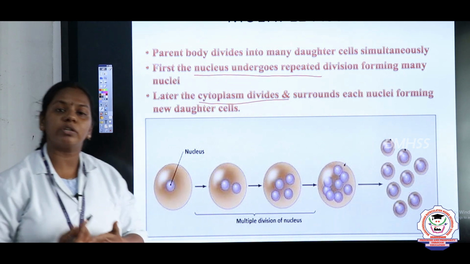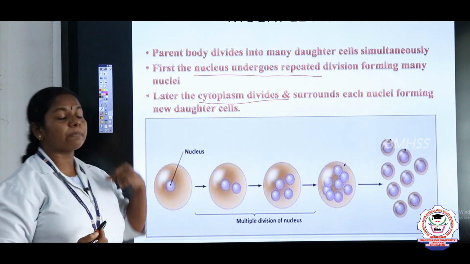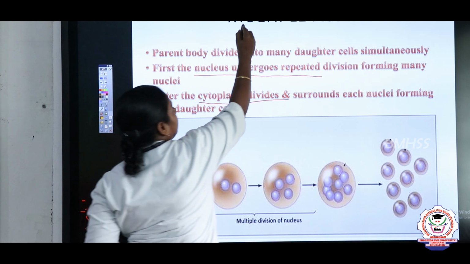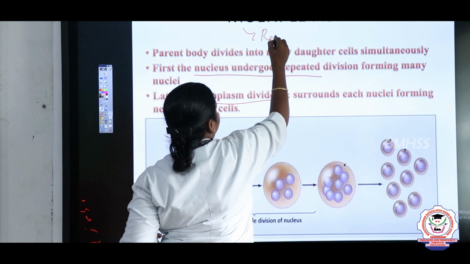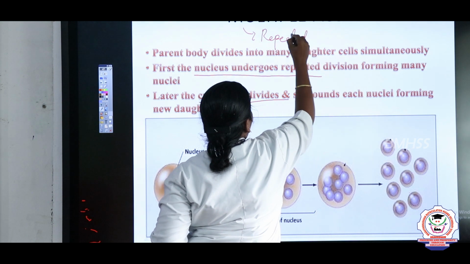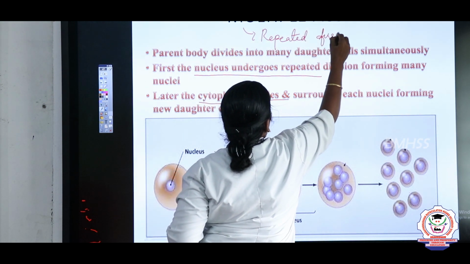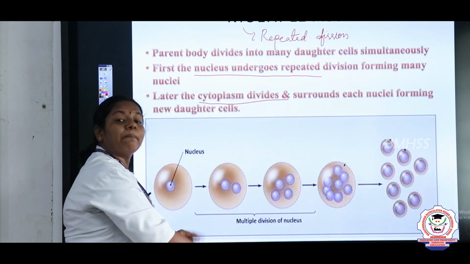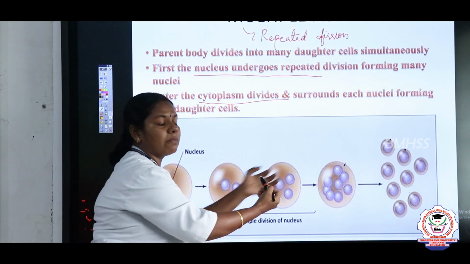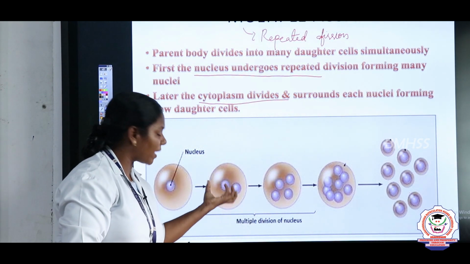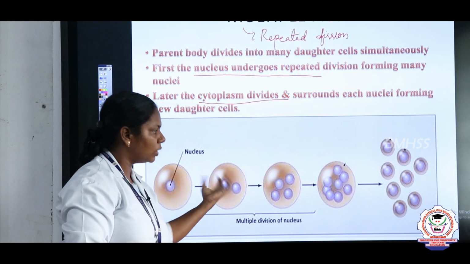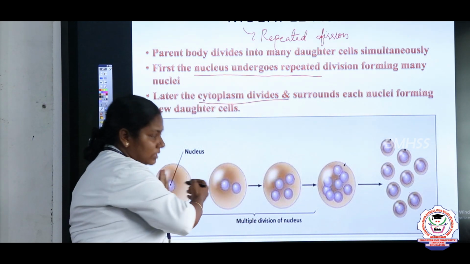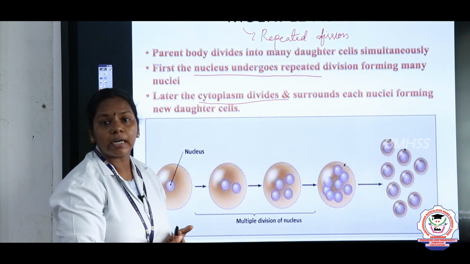From here, there will be one neat question, children. Why is multiple fission called repeated fission? In the sense, here first you divide, and only after the complete division the divided cells come out of the parent cell. So, first it divides within the cell, first it becomes 2, later 4, 8 and finally it is liberated out. So it is said to be repeated fission.